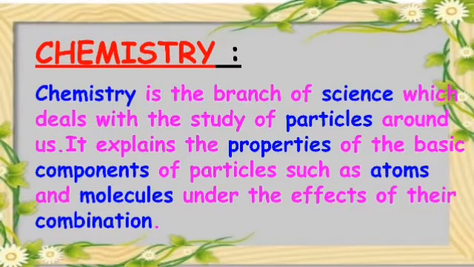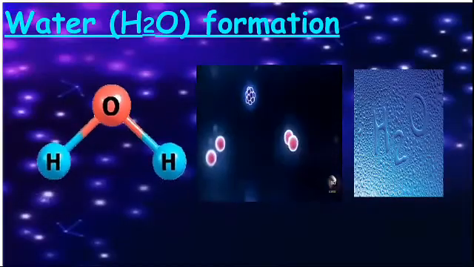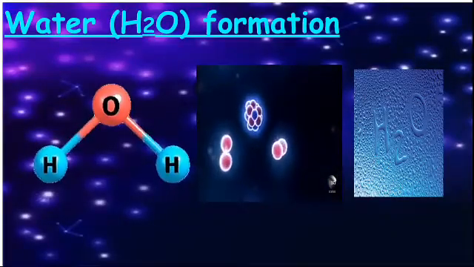It explains the properties of the basic components of particles such as atoms and molecules under the effects of their combination. Okay, now let's see some examples.